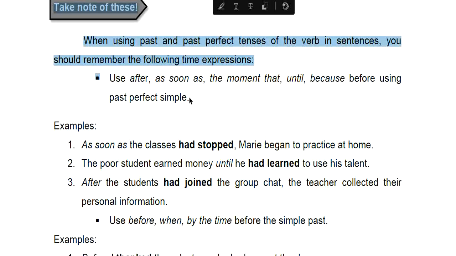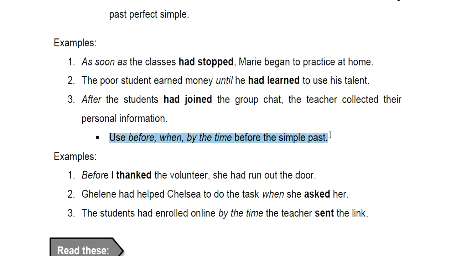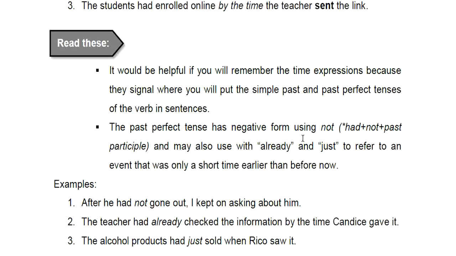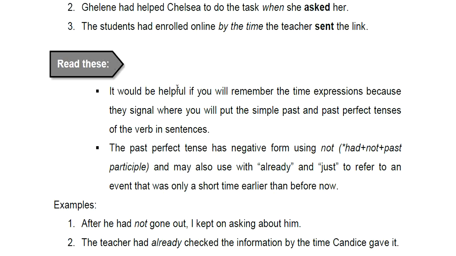So we have here this one and this one. Okay? So now, this one. So it would be helpful if you will remember the time expressions, just like what I said a while ago, because they signal where you will put the simple past and past perfect tenses of the verb in sentences, because later in the activity that you will answer, you need to write the correct form of the verb, if it is in the past tense or in the past perfect tense.